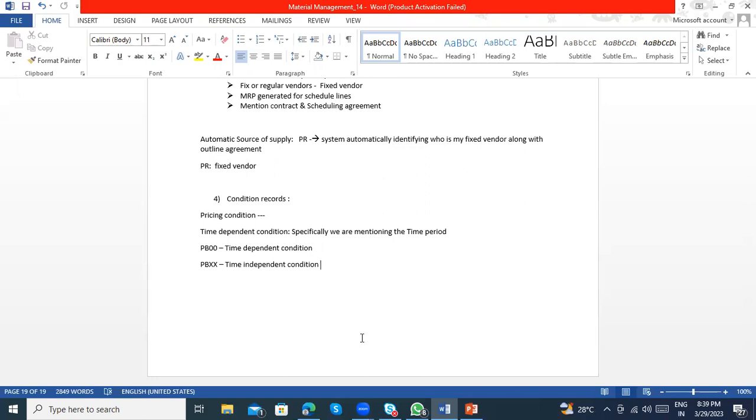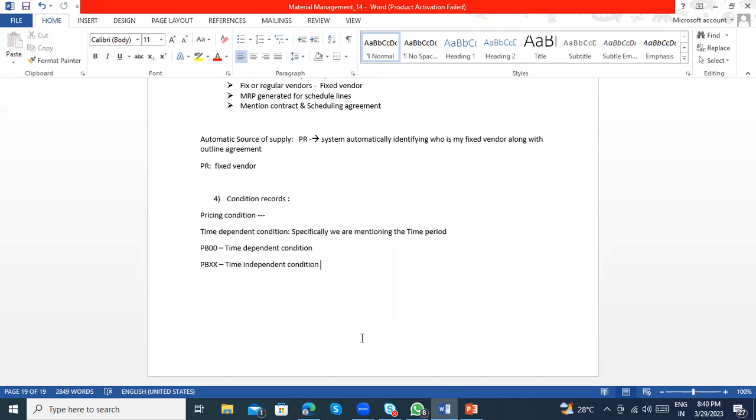Whenever I create or generate a condition table, in SD we have a concept where, if some field is not available in the field catalog, I add the field using the append structure functionality. Do we have the same in SAP MM as well?